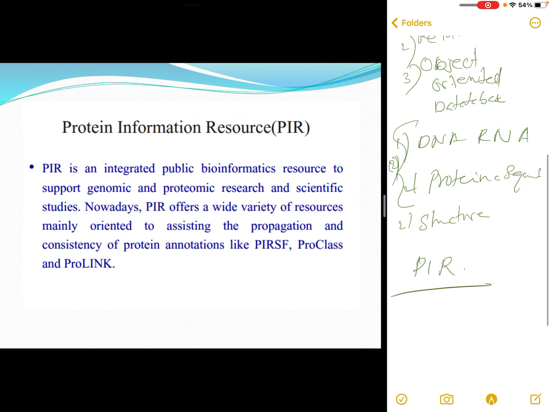So PIR is another database. The full form of PIR is Protein Information Resource. So as the name suggests, it has information associated with the proteins. It is also a public bioinformatic resource, an integrated database which supports genomic and proteomic research and scientific studies.